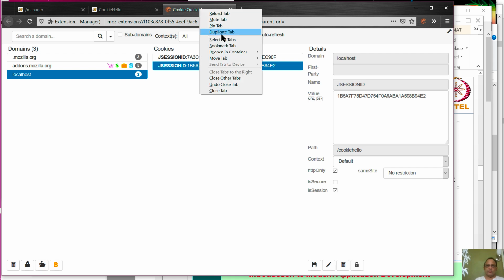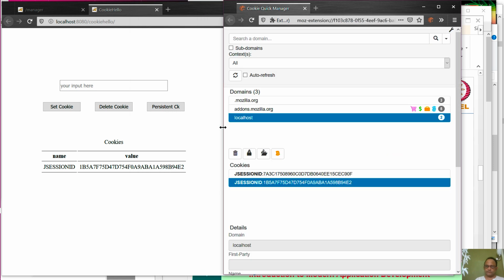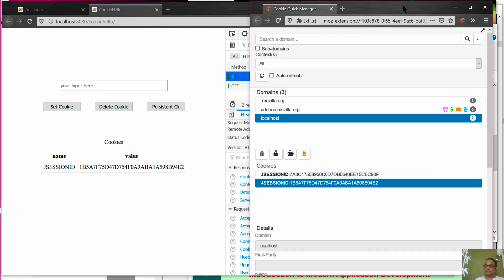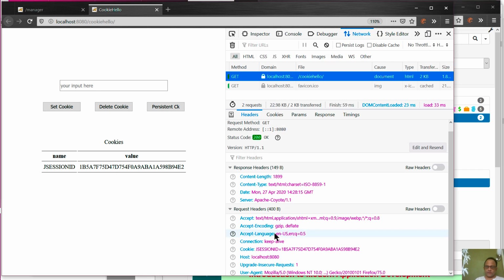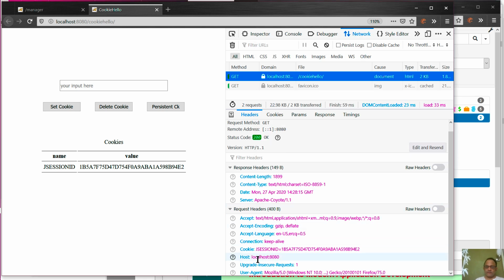Let me move this to a new window so that we can see both at the same time. So here we have it, and here is our JSessionID cookie 1B5, and so on. So the request had sent it, which is why the server could see it. How did the server see it?